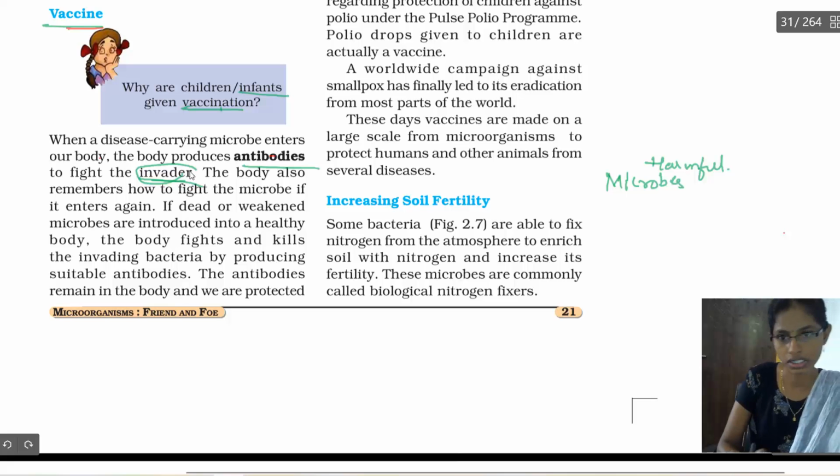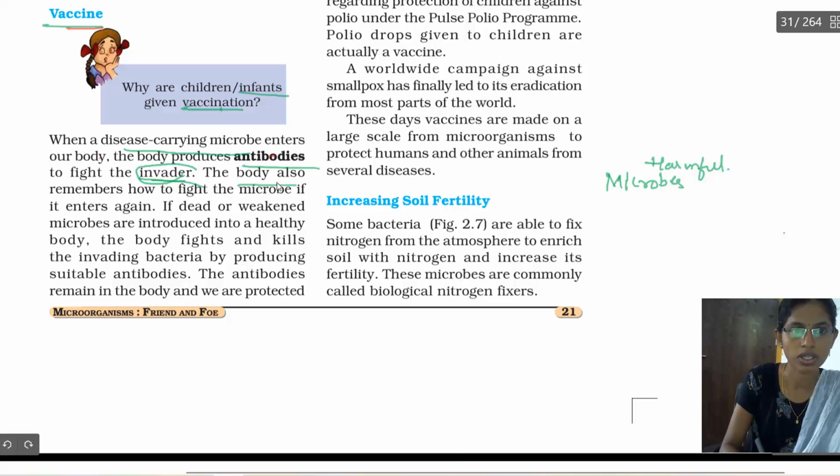After certain years, you are not given the vaccine, right? Why? It is not required. Only once the vaccine is given to the infants. For the lifetime, the vaccine is going to produce the antibodies against the disease carrying microbes.